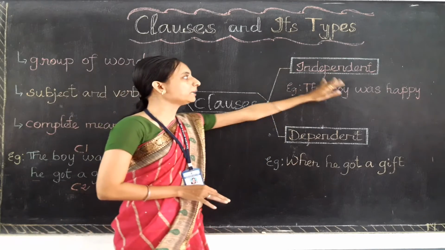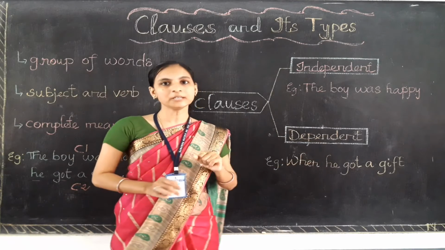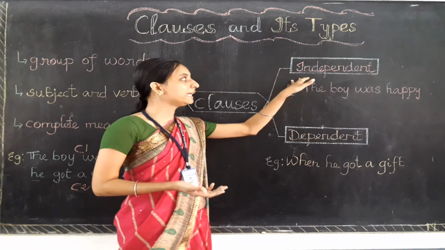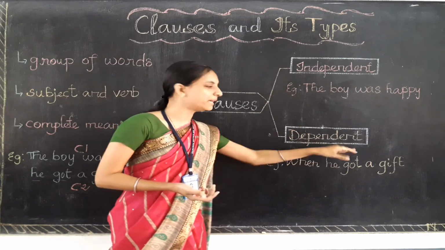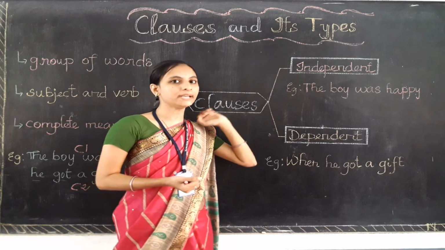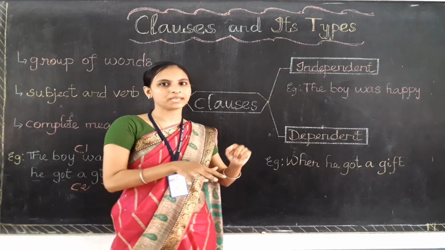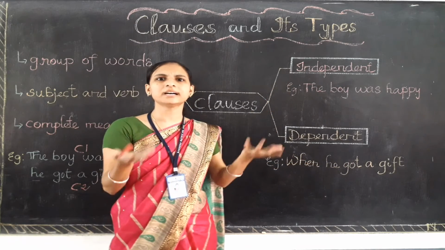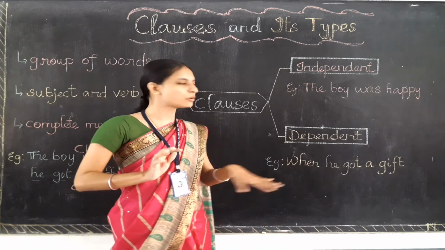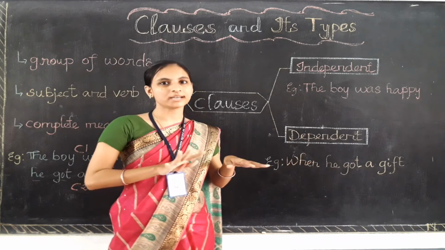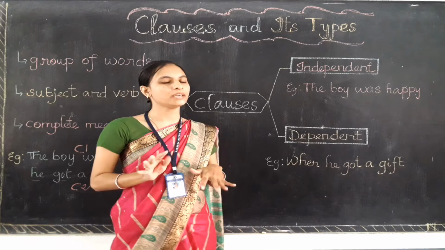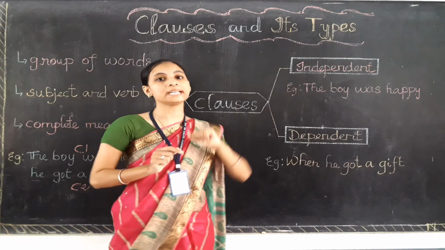They are independent clauses and dependent clauses. What is independent? Independent means free. Dependent means depends on something, right? Independent means it is free, it stands by itself, we say freedom. Dependent means it depends on something, we can say that in Tamil. Okay, so let's learn about what is an independent clause.